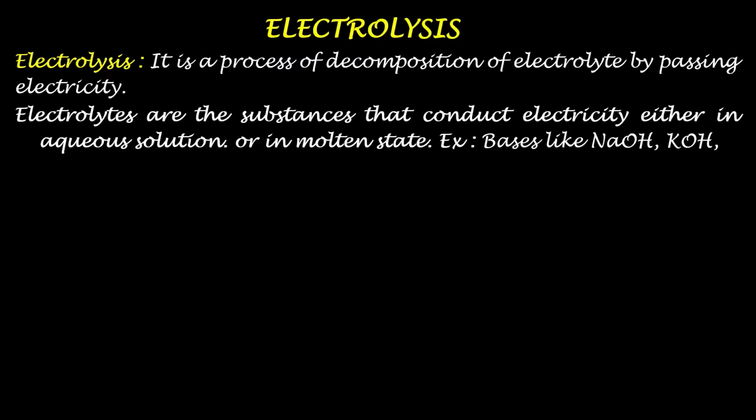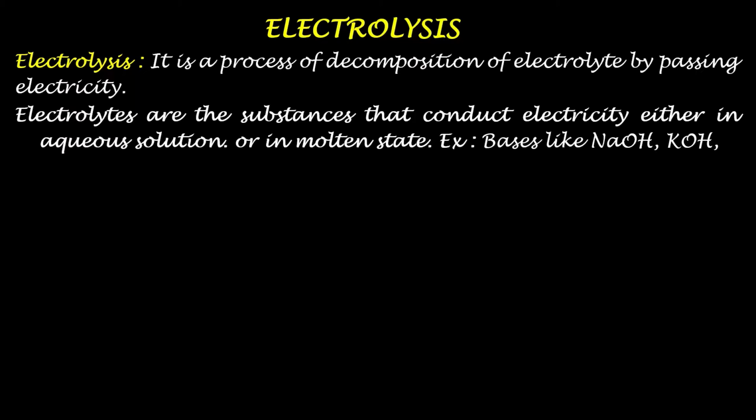Now you may ask one question: why do they allow the electricity to pass through them when taken in the aqueous solution or in the molten state? The answer is very simple. The aqueous solution or the molten state of the electrolyte contains ions, and these ions are responsible for conducting the electricity. So in electrolytes, the conductance is mainly due to the movement of the ions.